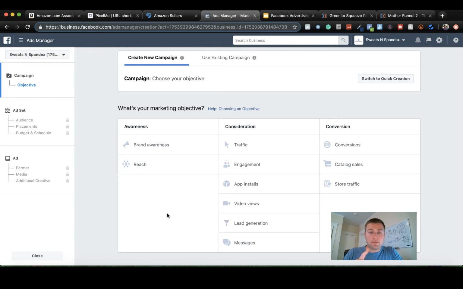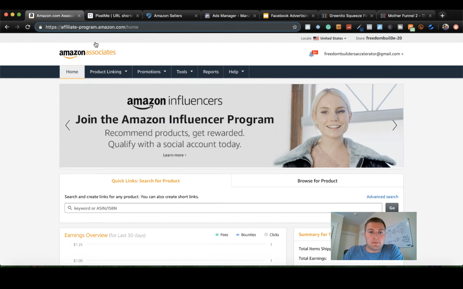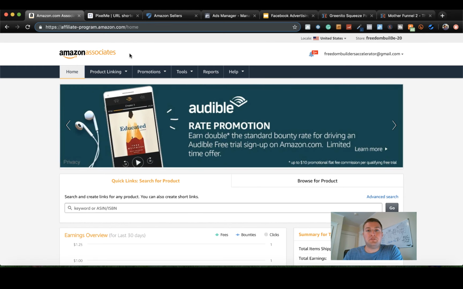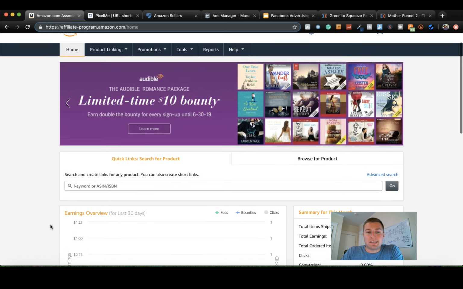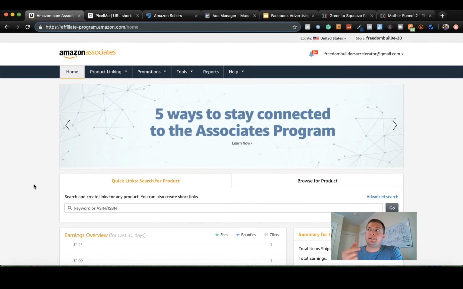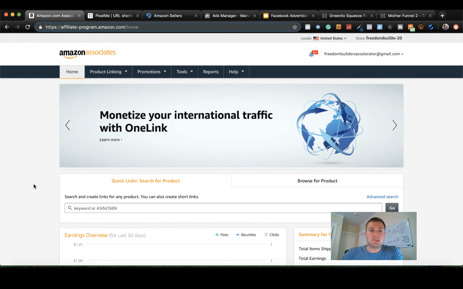So the first is you can actually set up an Amazon Associates account. And what this allows you to do is you basically become an affiliate for Amazon, and you can actually be an affiliate for your own product. So, this allows you to have a little bit more data, but it gives you kind of clicks and a little bit of reference point, but it doesn't give you the data you really want.